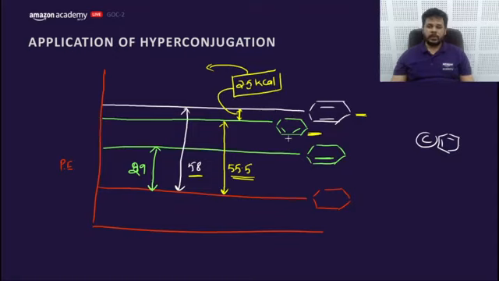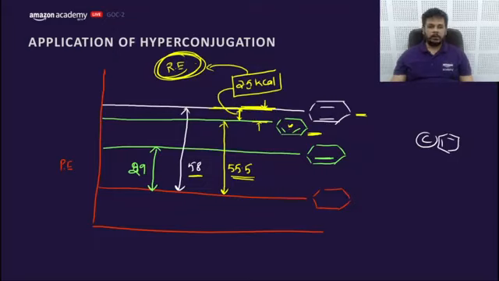Suppose resonance would not have been there in this compound, the energy of this compound would have been here. That means this energy is theoretical and this is experimental. So delta H experimental and theoretical. The difference between delta H theoretical and experimental is called the stabilization occurred due to resonance. That's why this is called resonance energy. Getting my point? This is the data.